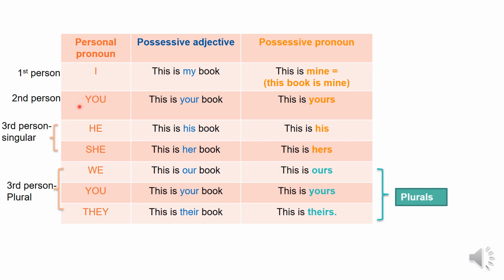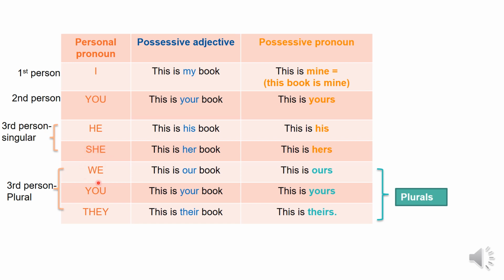You is the second person. He is third person singular, tercera persona del singular. So, he is for boys or for men. She is third person singular, but for woman or for girl.